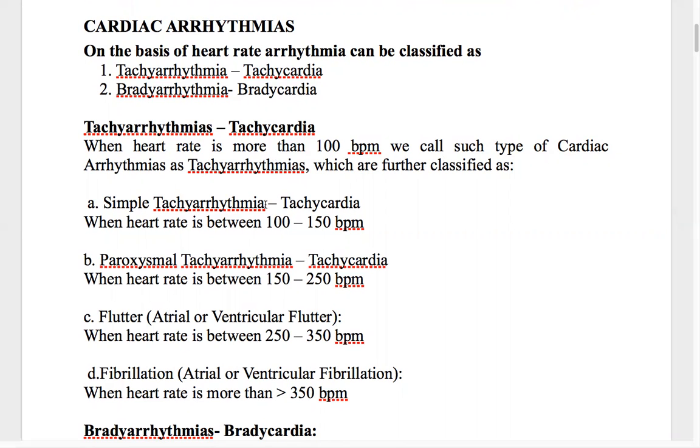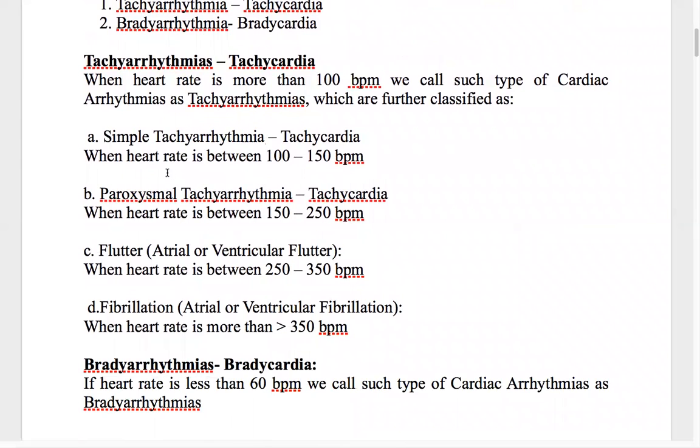But how much more than 100 is important. If the heartbeat is more than 100 and less than 150, then it is called simple tachyarrhythmia.